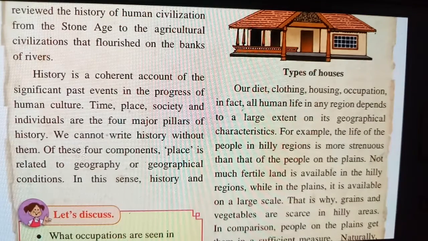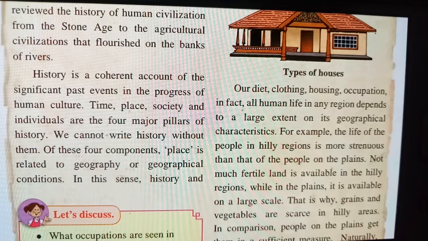History is a coherent account of the significant past events in the progress of human culture. As you all know, what is history? History always tells the significance of past events, whatever happened in the past of human life and how progress has been achieved. That is called history. Whatever happened in the past is called history.